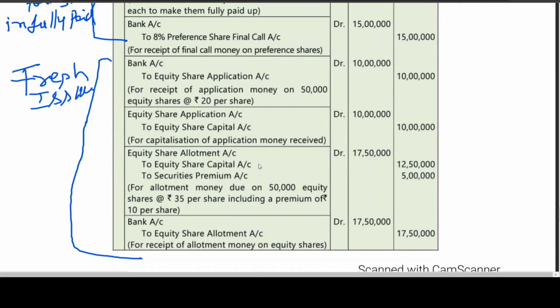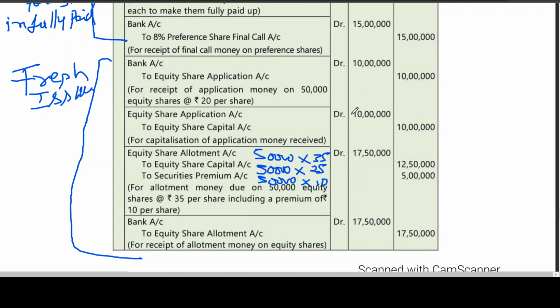How did you get this? 50,000 into 25, 50,000 into 10, 50,000 into 35. Equity share allotment account debit to equity share capital and security premium. Bank account debit to equity share allotment.